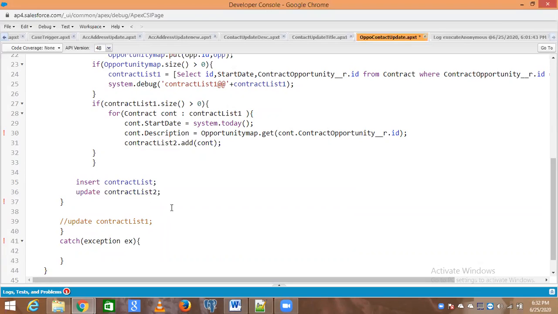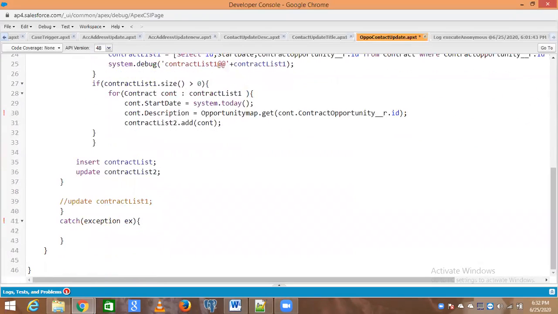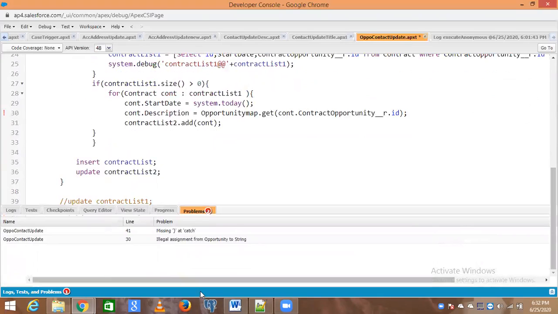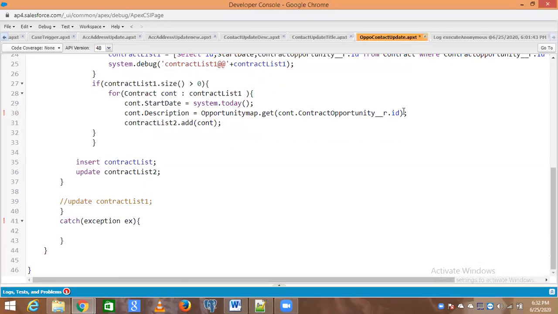Okay, and at line 41 and 37, what error are we getting? I think one extra comma. No, let's see. There's an error at line 30 as well. Illegal assignment from opportunity. Okay. Now after the bracket at line 30, put dot name. So this will be a string type. Capital N. Okay.